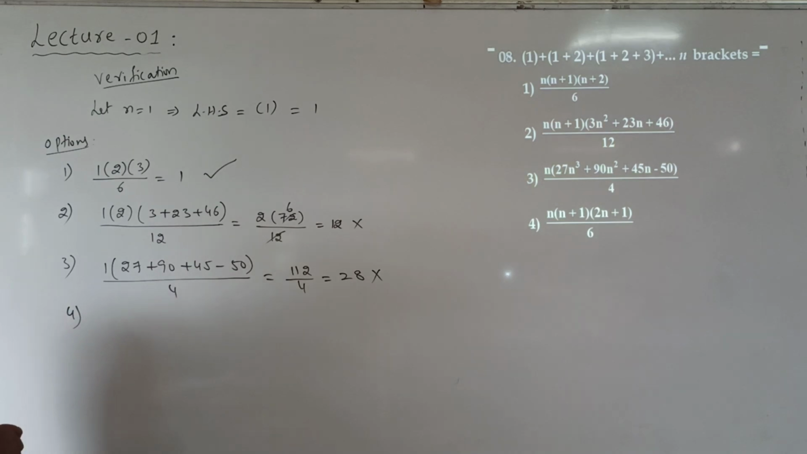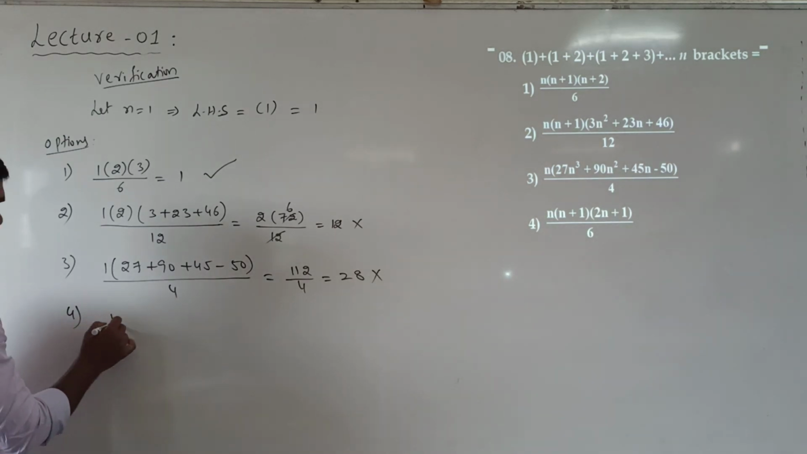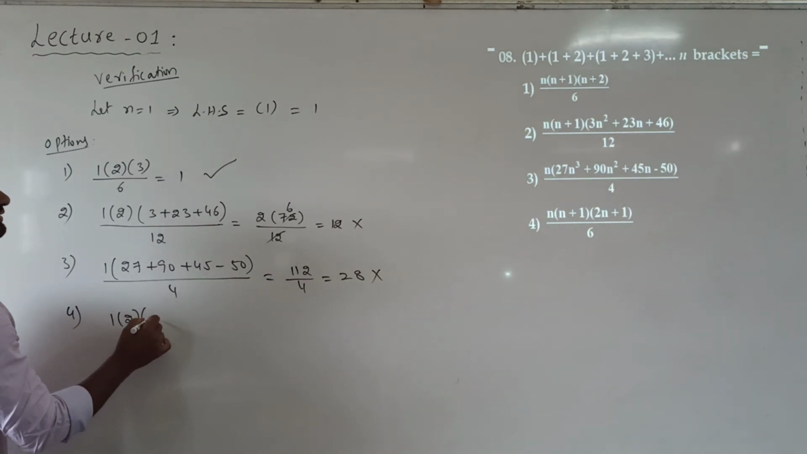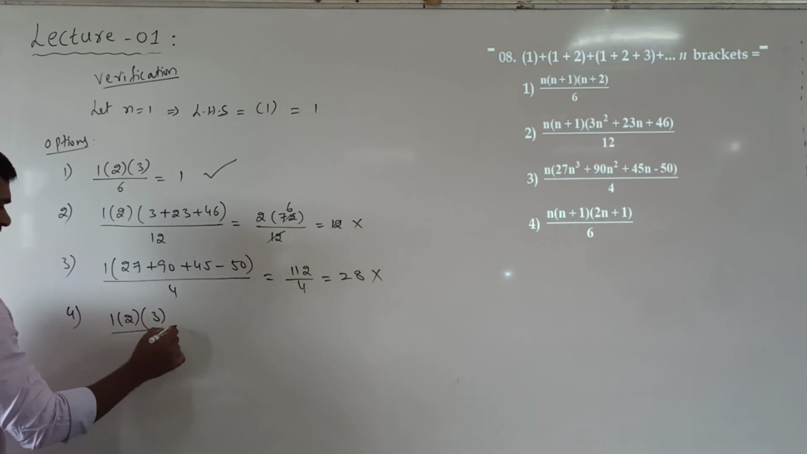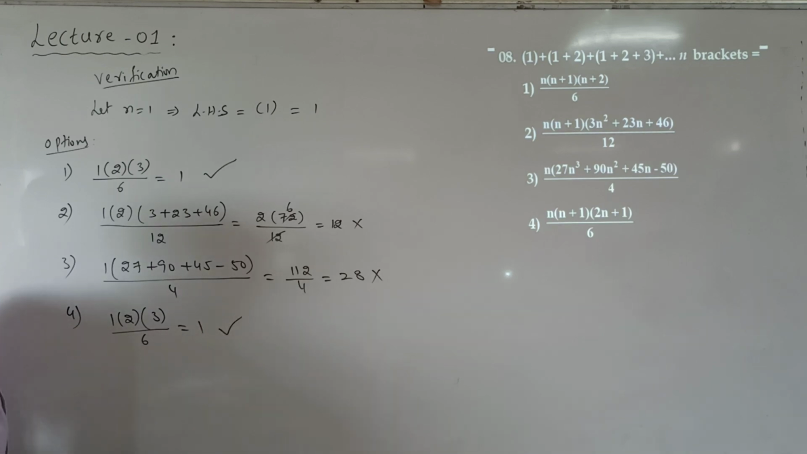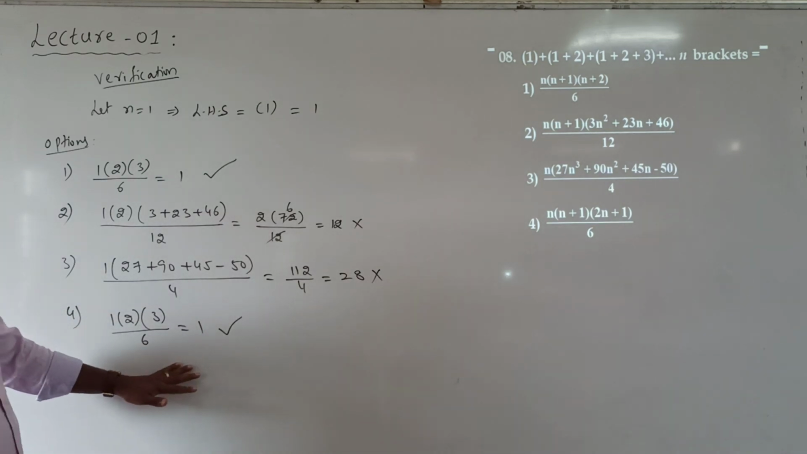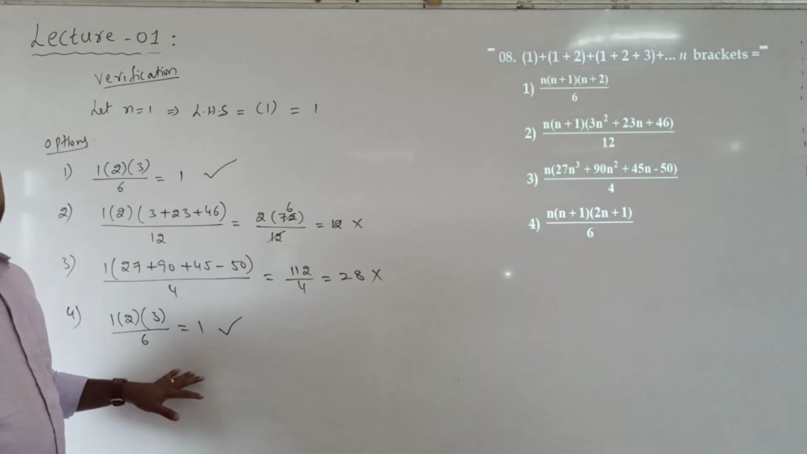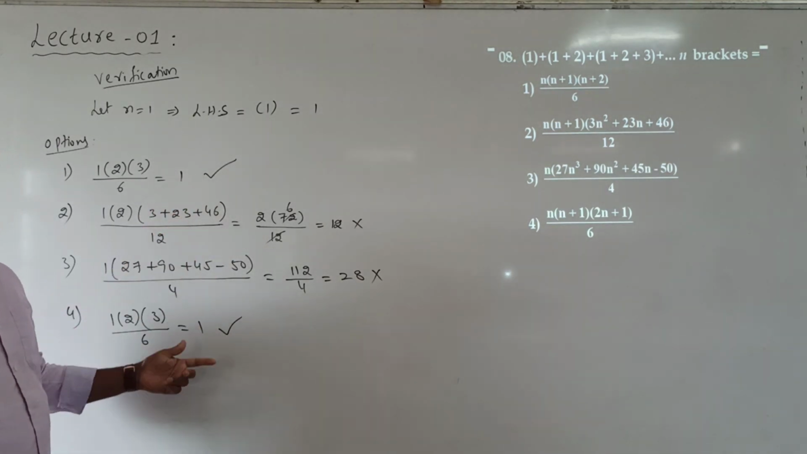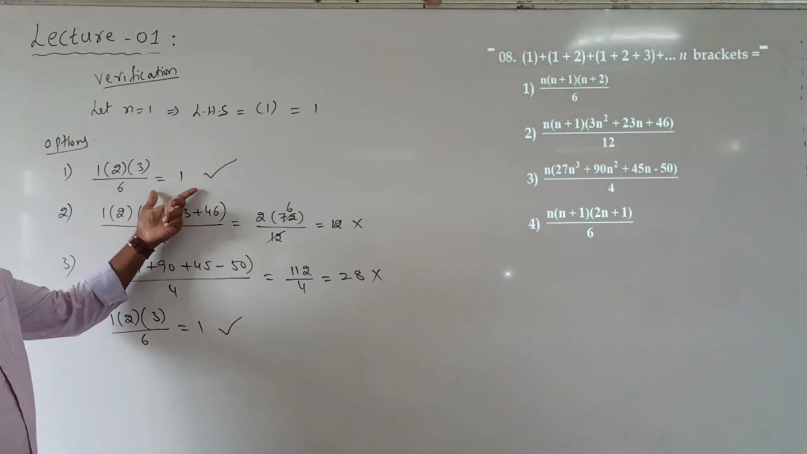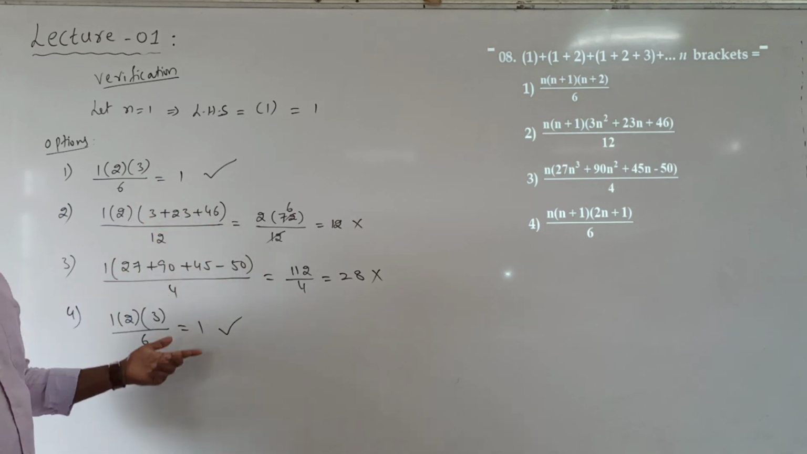Let us see the fourth option. N is 1, 1 into 2 into 3 divided by 6. 6 by 6 is 1. So in the first option and in the fourth option, we are getting the answer as 1. So out of these two, our answer is present.